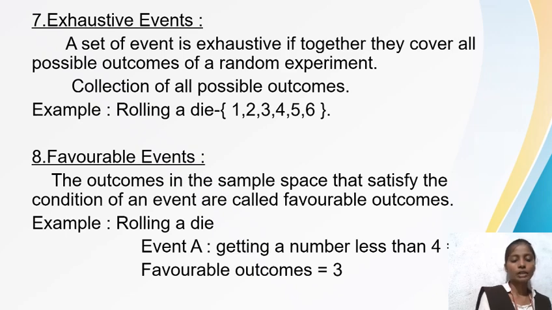Favorable events. The outcomes in the sample space that satisfy the condition of an event are called favorable outcomes. Example for favorable event: rolling a die. Event A: getting a number less than 4, that is 1, 2, 3. So the number of favorable outcomes is 3.